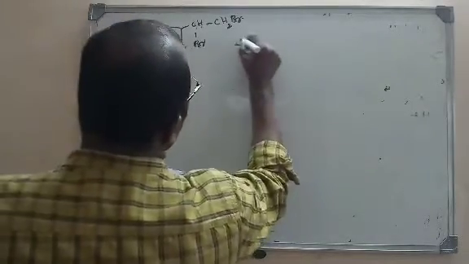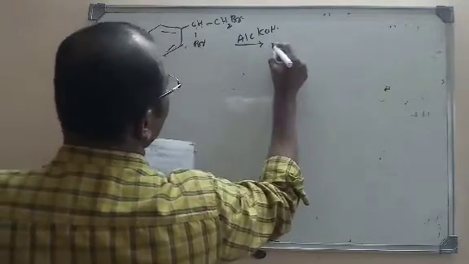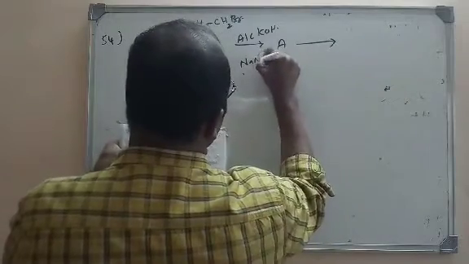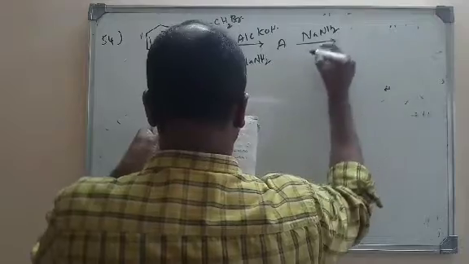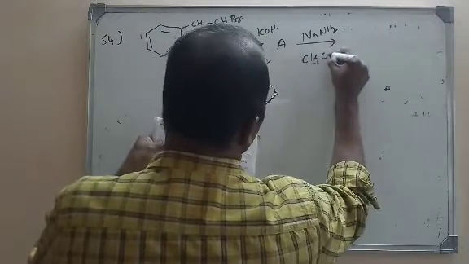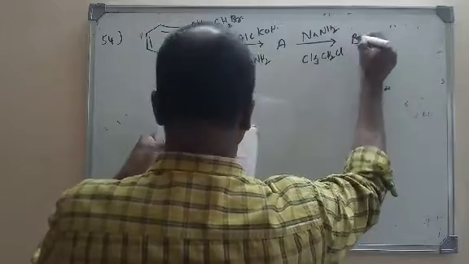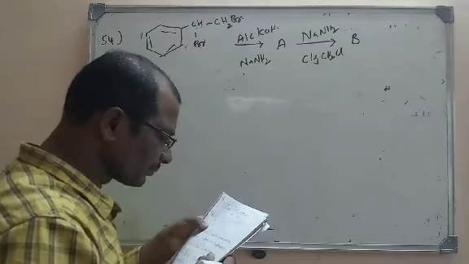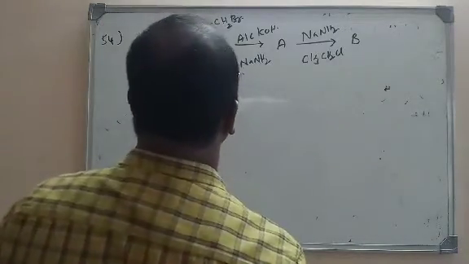What they are doing is treating with alcoholic KOH to get A, and again here sodamide NaNH2, and then it is treated with CH3CH2Cl, ethyl chloride. We are getting B. Now what we have to find is what is B here.